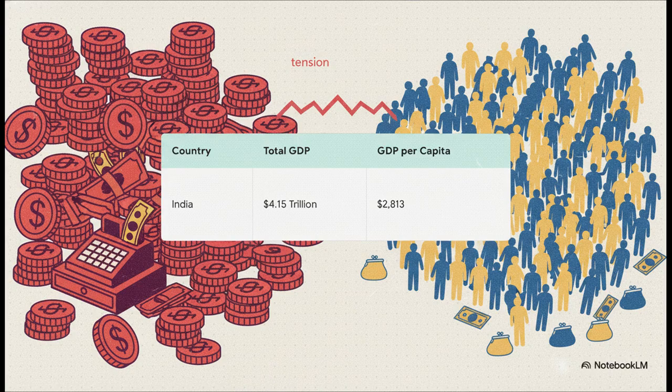But when you take that $4.15 trillion and divide it by India's enormous population, the GDP per capita plummets to just $2,813. So India's national cash register is constantly ringing, right? But because of its sheer demographic reality, the actual national wealth per person tells a completely different story.